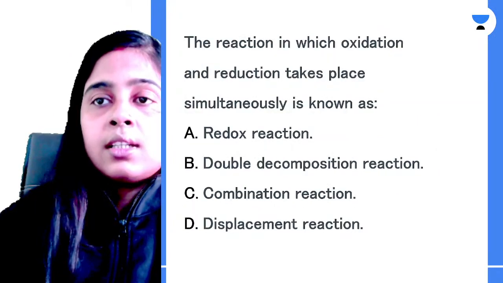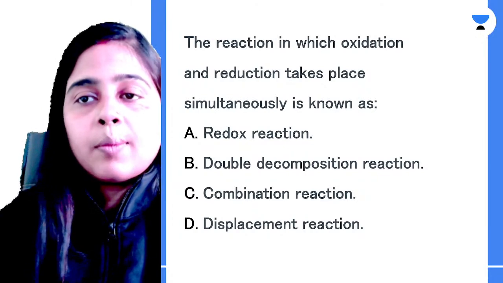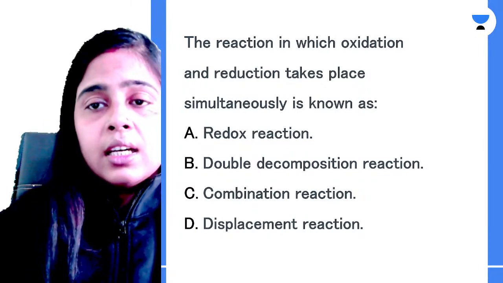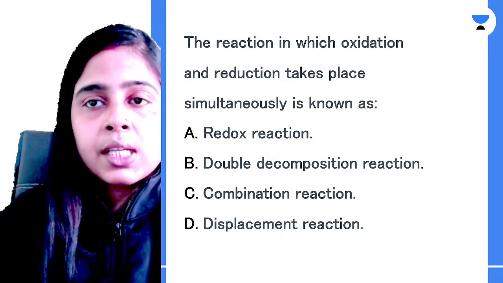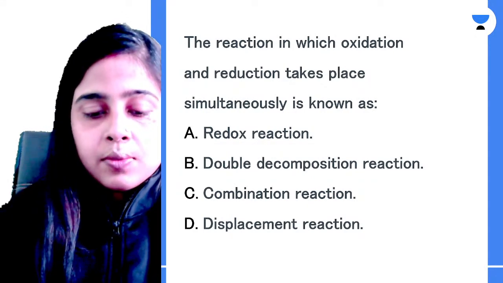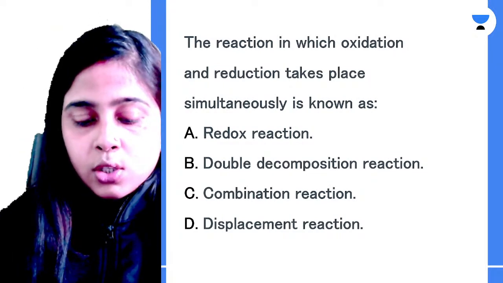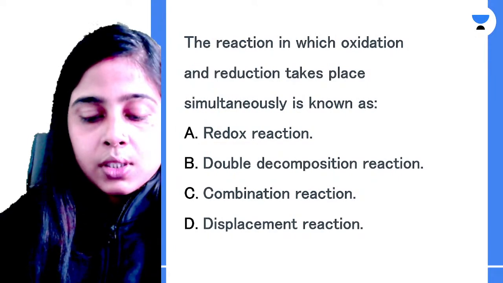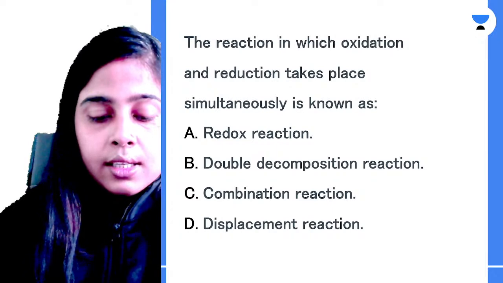Okay. Next is the reaction in which oxidation and reduction takes place simultaneously is known as, very easy, redox reaction, double decomposition reaction, combination reaction, displacement reaction. This is from your changes and reaction chapter. So very easy question, I suppose, and you must be all able to answer this question. Tell me fast.